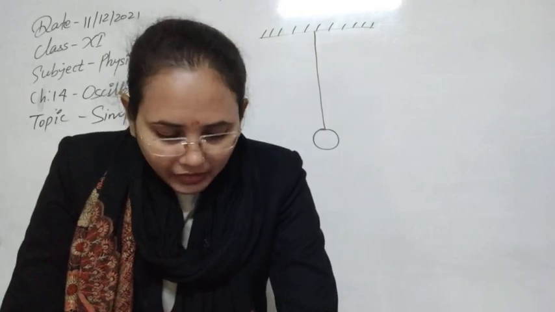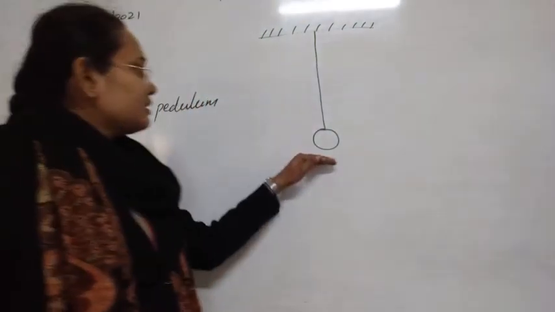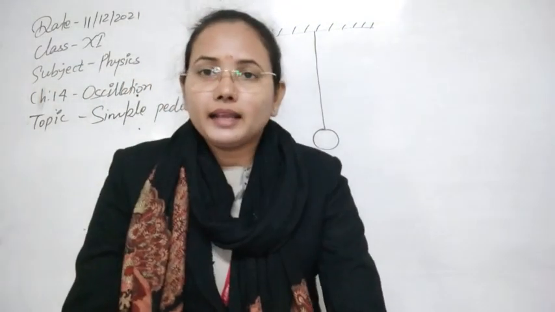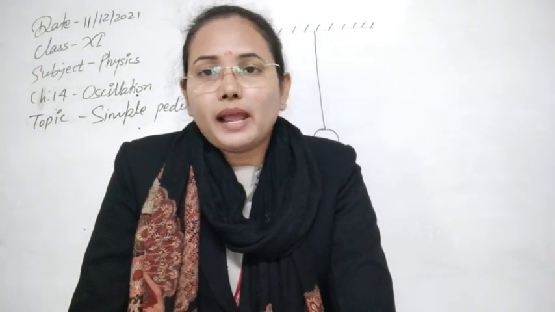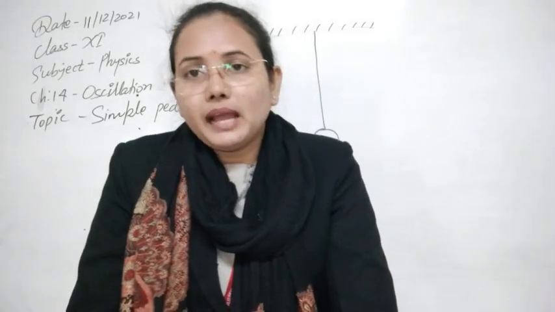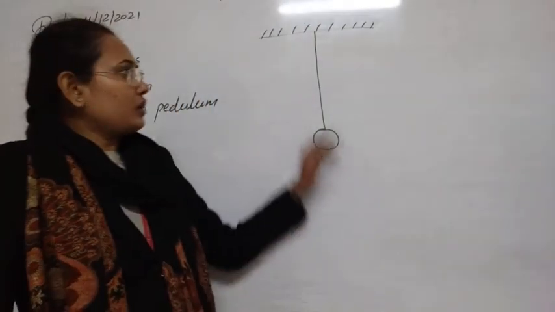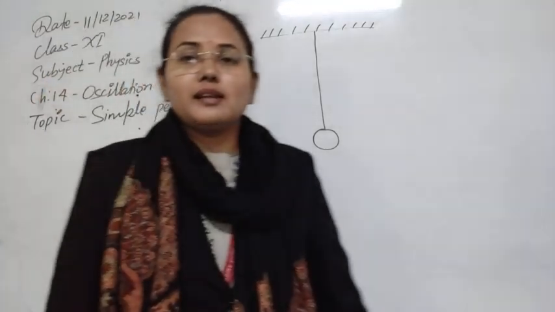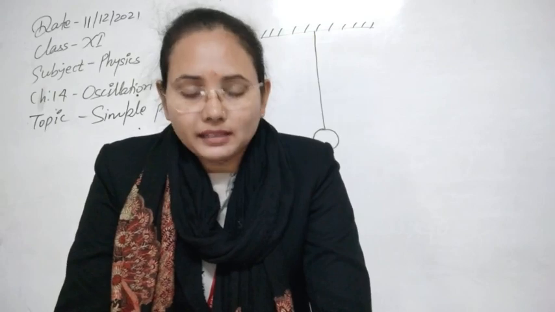The second property is that it should be inextensible, meaning that because of the mass it should not be extended. Otherwise, due to the elastic behavior of the string, a restoring force will start to act, and the system will have to do some work against that. So we will not be able to study it in a proper manner. So this string should have these two additional properties to make the system an ideal oscillatory system. So the first property of the string is now clear.